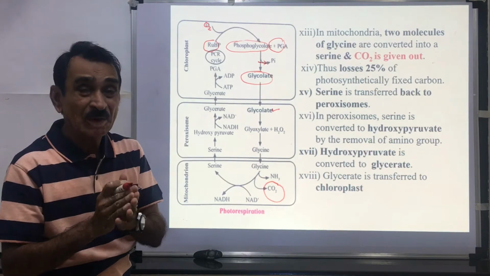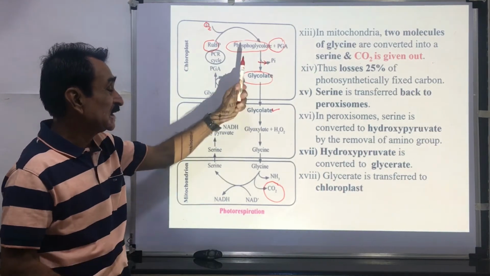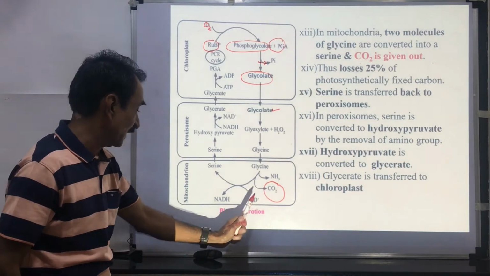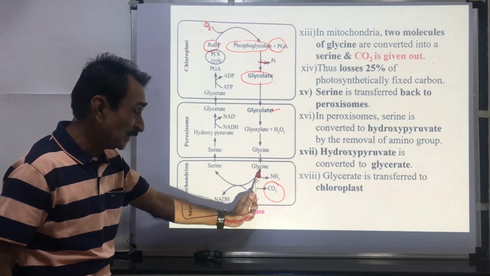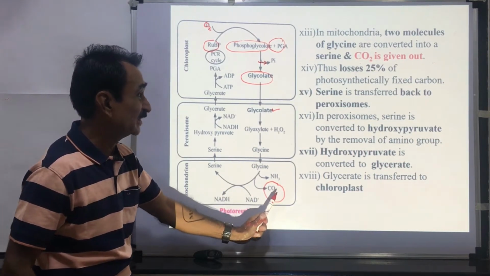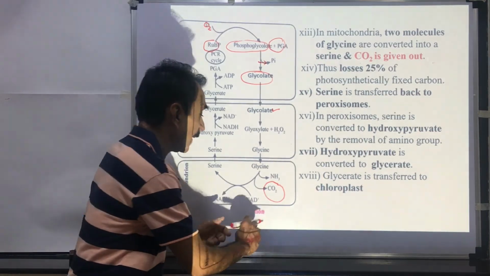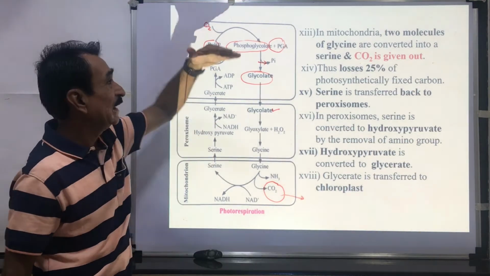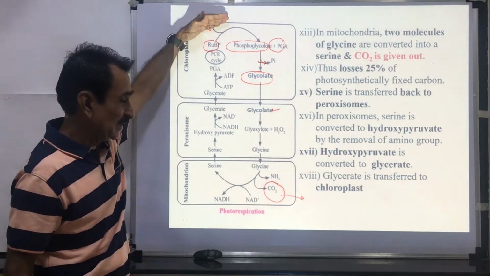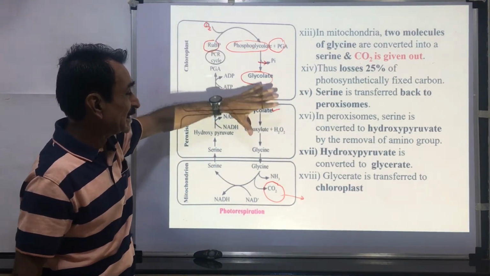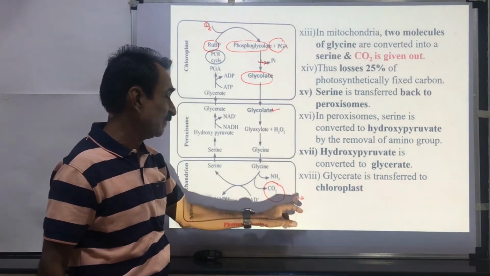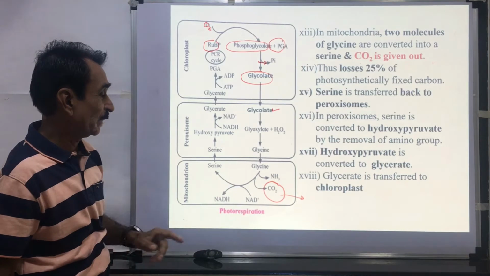We have to find out in which reaction CO2 is given out in the process of photorespiration. At this place in the mitochondria, from this glycine, CO2 is released. There is a 25% loss of CO2. Means 100 milligrams, if these are fixed in the process of photosynthesis, out of these, only 75 milligrams are utilized, and 25 milligrams are released in this reaction.